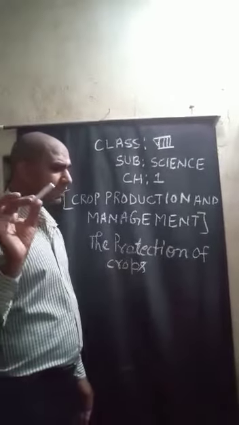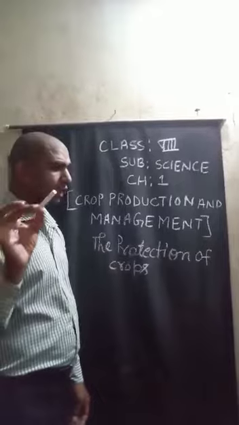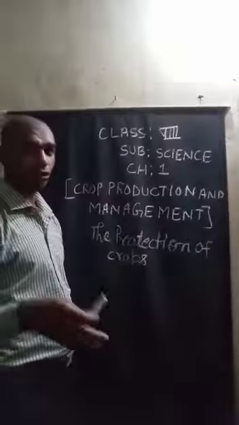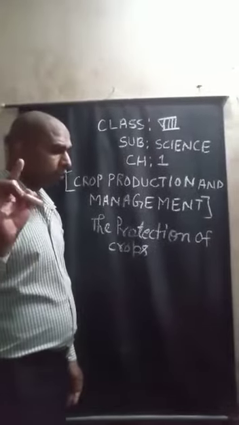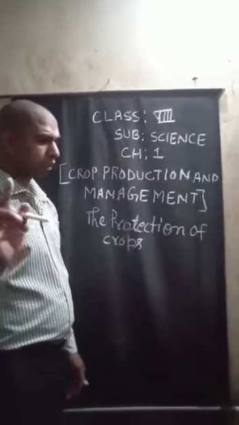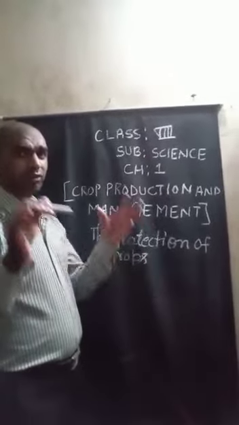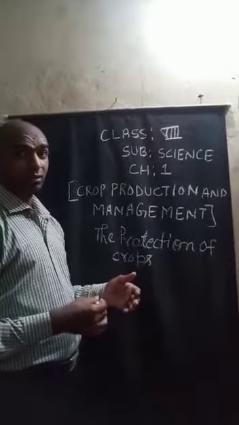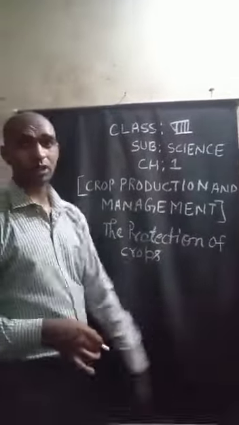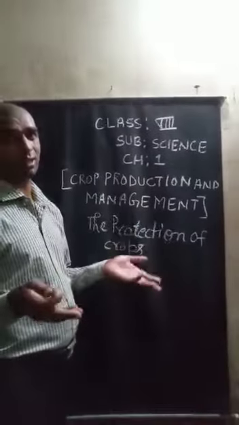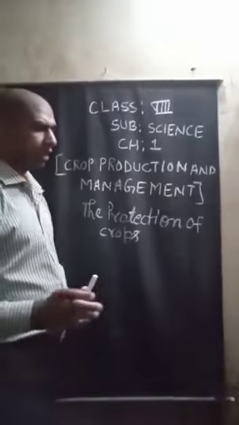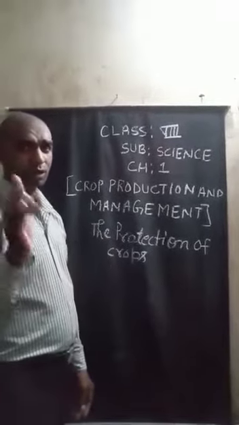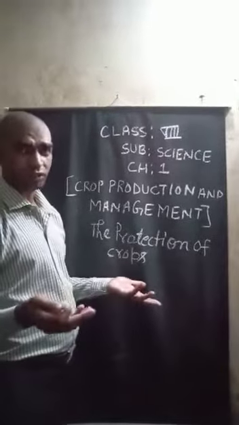Both bacteria and fungi cause a disease in plants called wilt, which blocks the tissues that transport water. That means fungi and bacteria block the xylem tissue, and transportation of water is blocked inside the plant. The plant becomes dry and damaged entirely, and consequently dies due to lack of water.